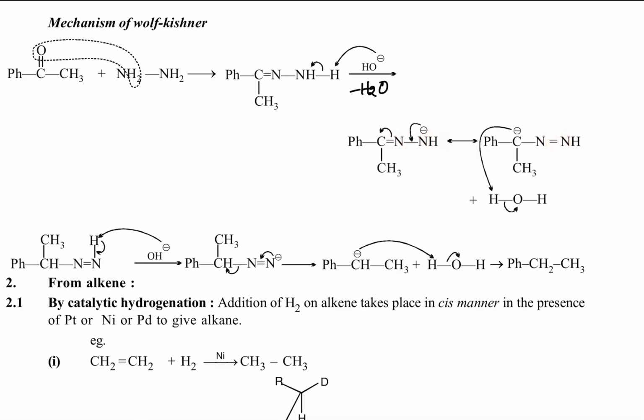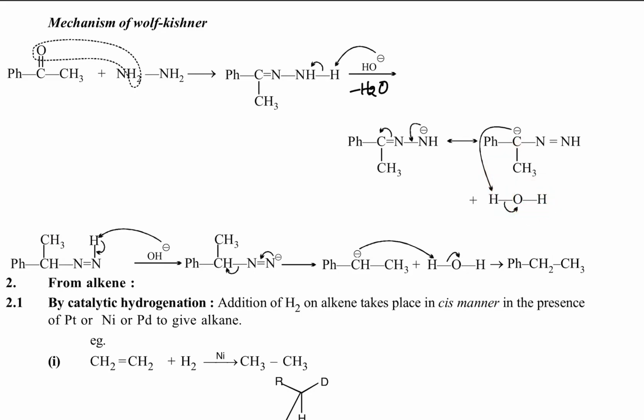Now the carbon, when it gets negative charge, shows more basic nature and attracts a proton. The water already formed donates a proton to this negatively charged carbon, and once again OH minus is formed, and the hydrogen is attached to this carbon.